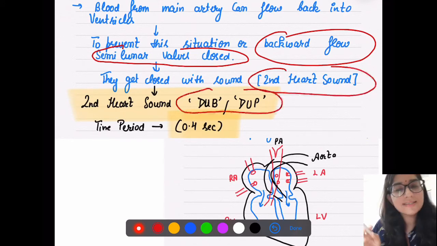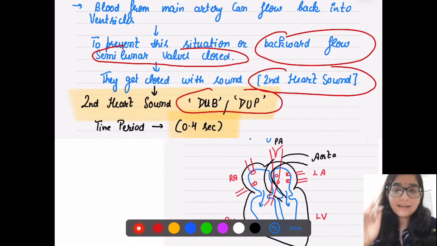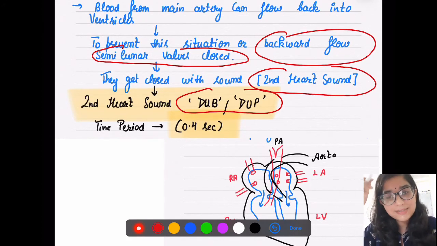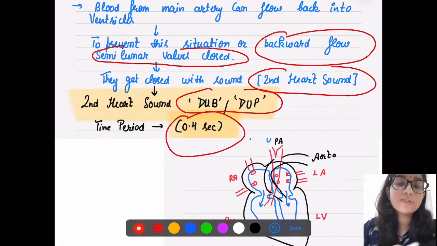In few books it is written differently, but we will go with dub. We will always write dub. Now please write down the time period separately. The time period here is 0.4 seconds.